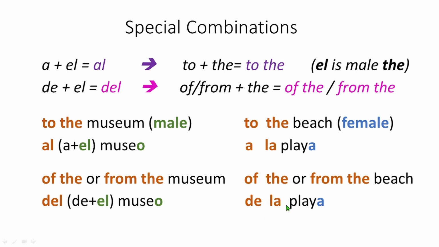The same rule: only when it's de plus l, de is from, l is the, then it becomes del. And this l is the male, because museum is male. But here it's la, so de plus la never fuses together, so you have to write it as it is, de la playa. All right, so that is it.